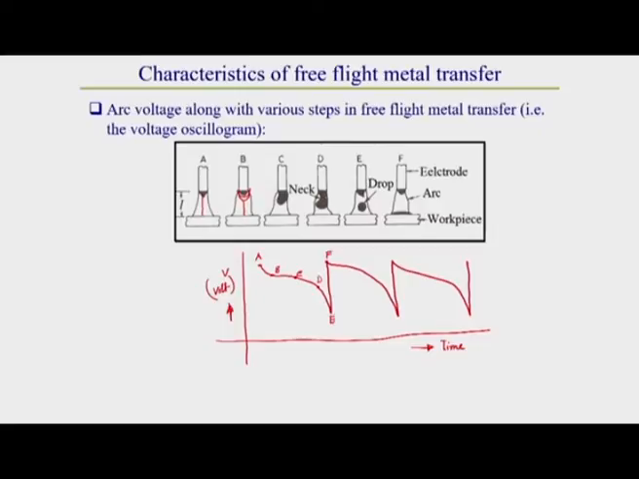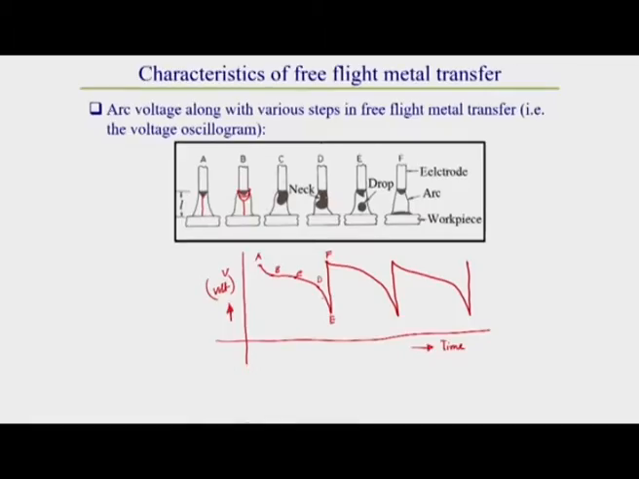Here the E to F time is negligible. Once the drop is detached from the electrode, the arc gap is immediately restored and the arc voltage jumps back to its original value. From A to D the arc voltage decreases because of the decrease of gap between electrode and workpiece. This is generally called the oscillogram in case of free flight type of metal transfer.